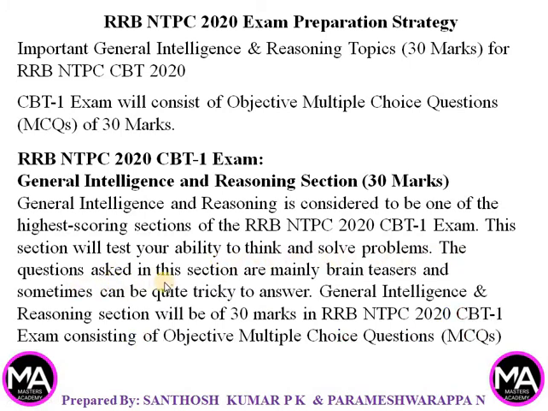The questions asked in this section are mainly brain teasers and sometimes can be quite tricky to answer.